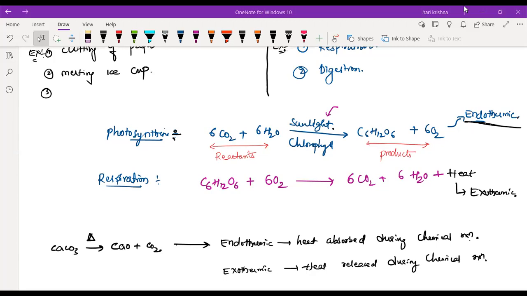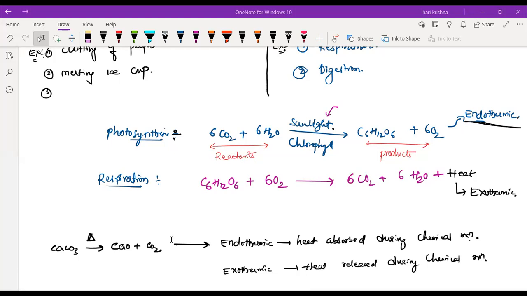Sir, I was saying electrolysis of water. Okay, electrolysis of water. Good. If you want to do electrolysis of water, you have to give electrical energy, right? So decomposition reactions are generally endothermic. Yes, generally all decomposition reactions are endothermic, mostly. But if you take combination reactions, those are mostly exothermic. Yes, sir.